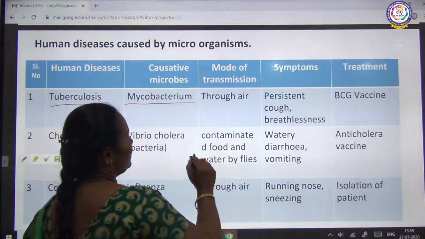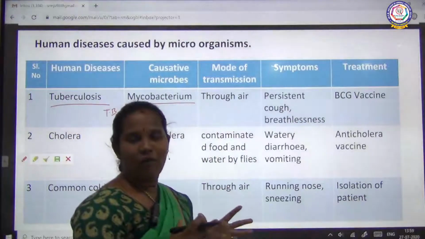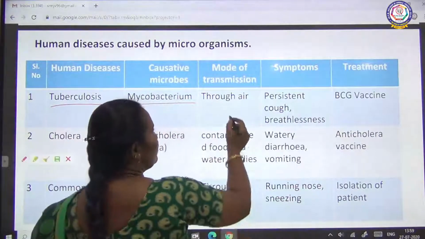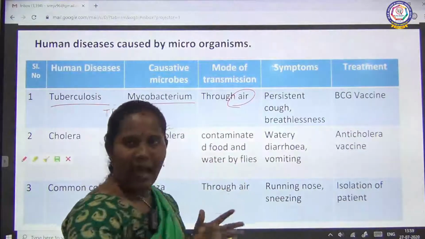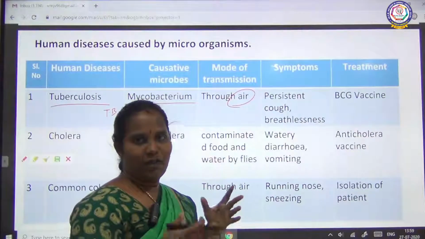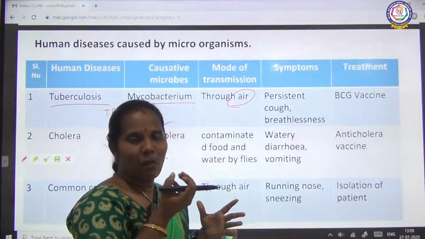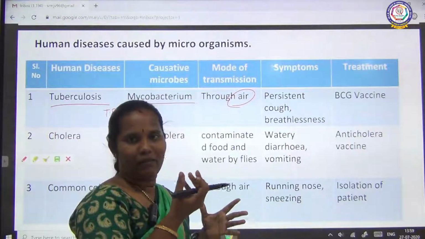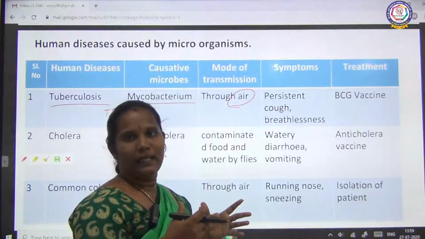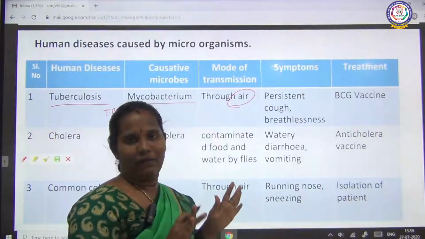Okay. Then next one, what is the mode of transfer? How does it spread to others? Through the air. This TB is spread to another person through the air. We know that when coughing or sneezing, the droplets of the microbes can spread, mingled with the air particles. If a normal person inhales this air, the person can easily be affected.